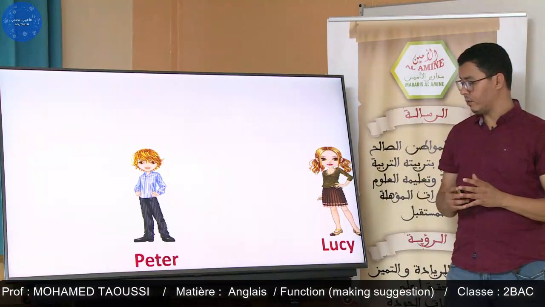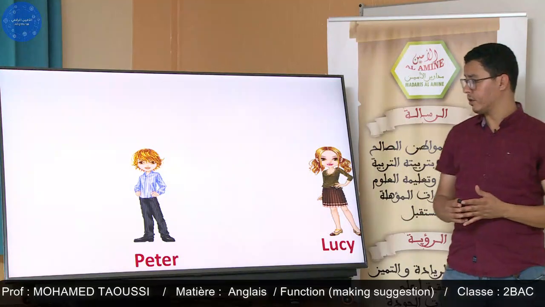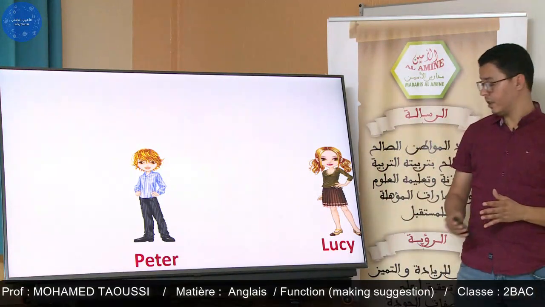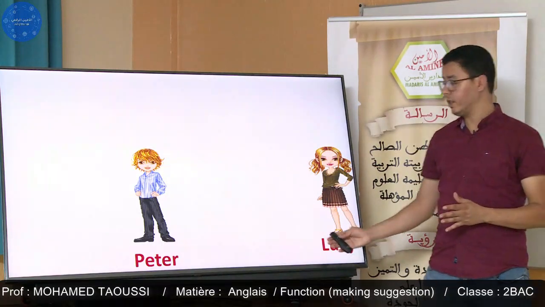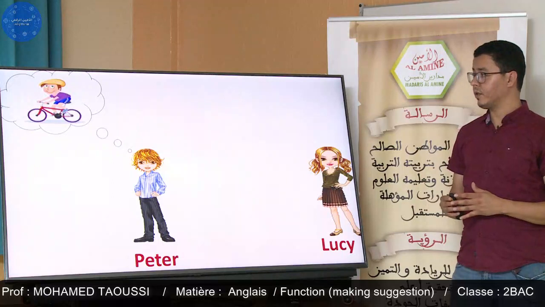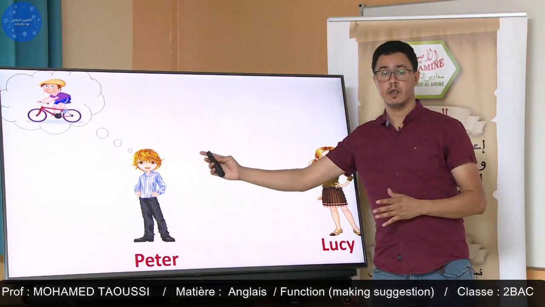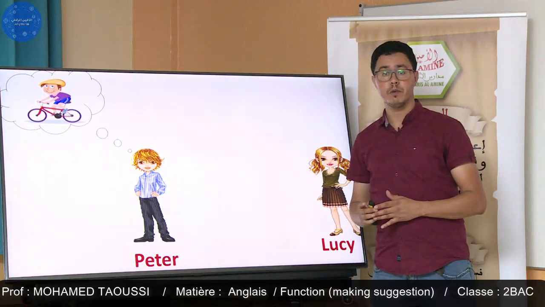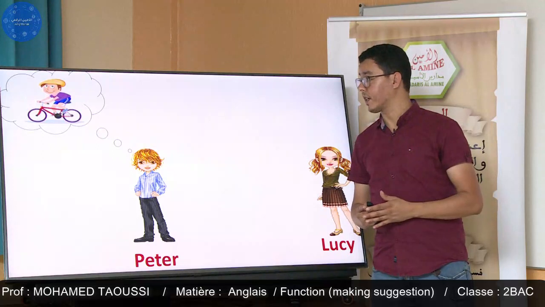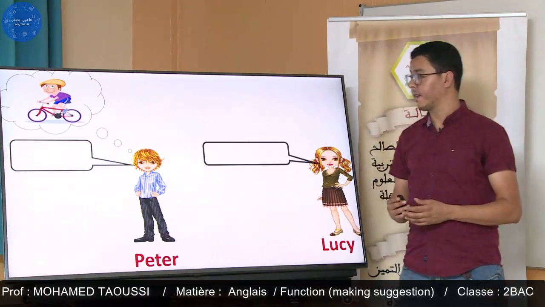Here they are, Peter and Lucy. They are two friends, and they are free. This is Lucy. This is Peter. Peter is making a suggestion. He suggests going cycling, or riding a bike.